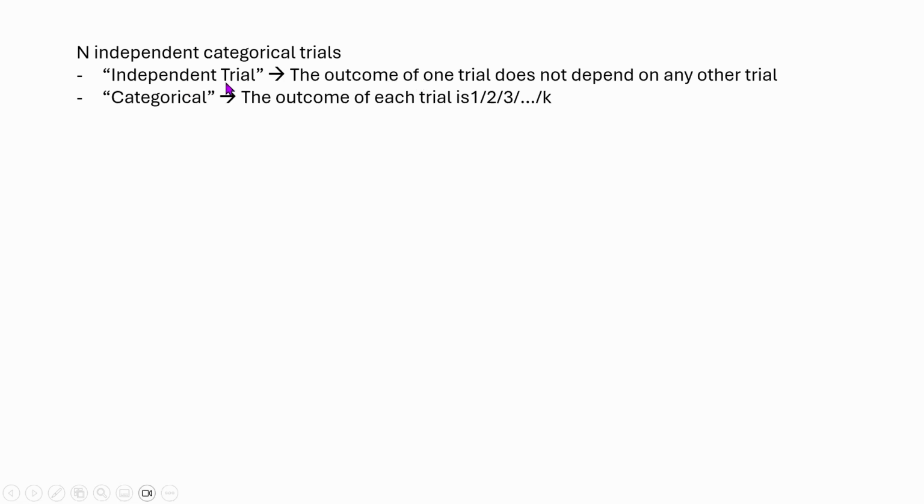That is an independent trial. And then what is categorical? Categorical means the outcome of each trial can be from some particular class. In our case, a viewer can like, dislike, or do nothing, that means remain neutral to the video. That is the categorical part.